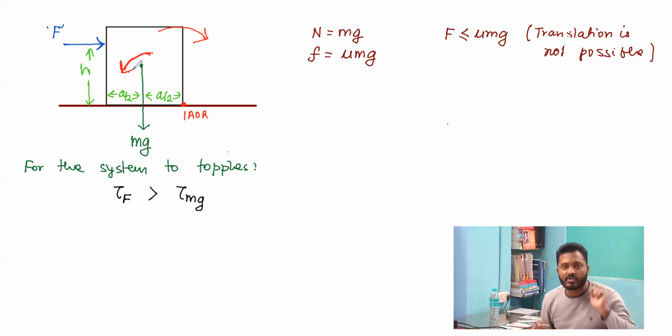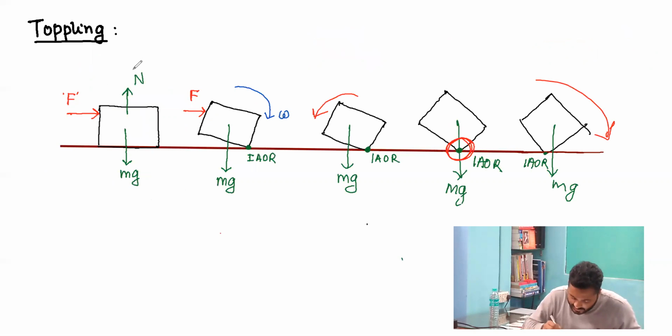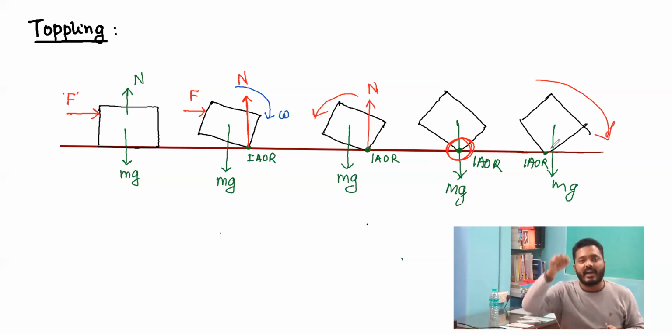one more question can be asked: why are we not considering the torque produced by the normal reaction force? So this must be noted over here, that when the system starts to topple, the normal reaction force will act on the instantaneous axis of rotation mark. So now the r cross F value, the force is acting at the axis of rotation.